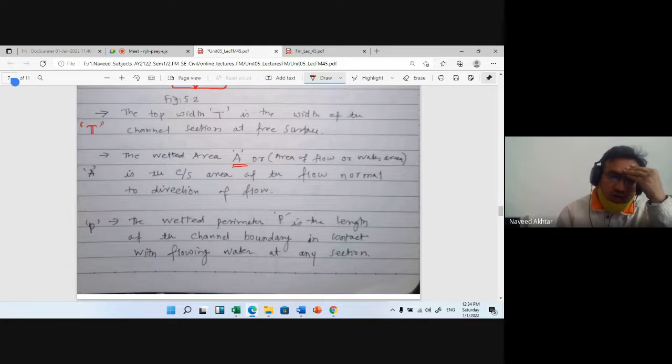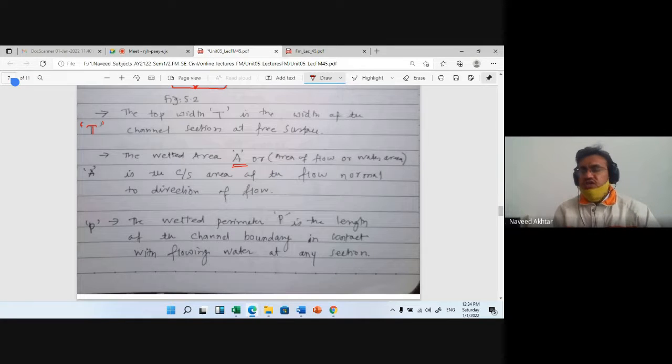Area of flow or water area, you can say, is the cross section area of the flow normal to the direction of flow. The channel is flowing, and the cross section area of the flow normal to the direction of the flow is called the wetted area.